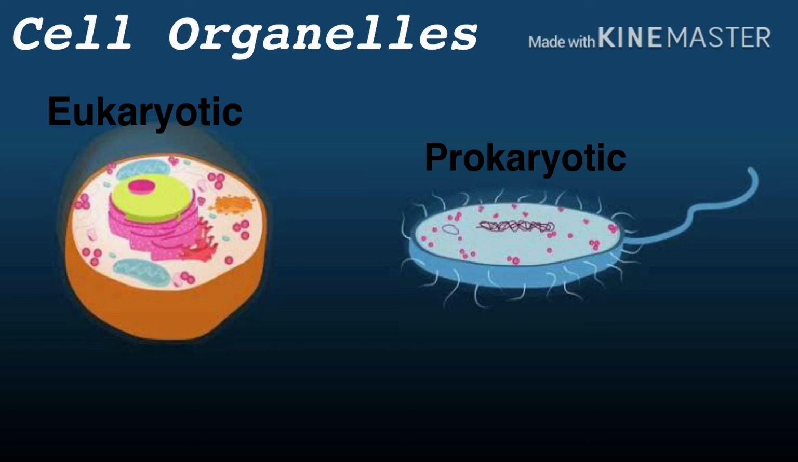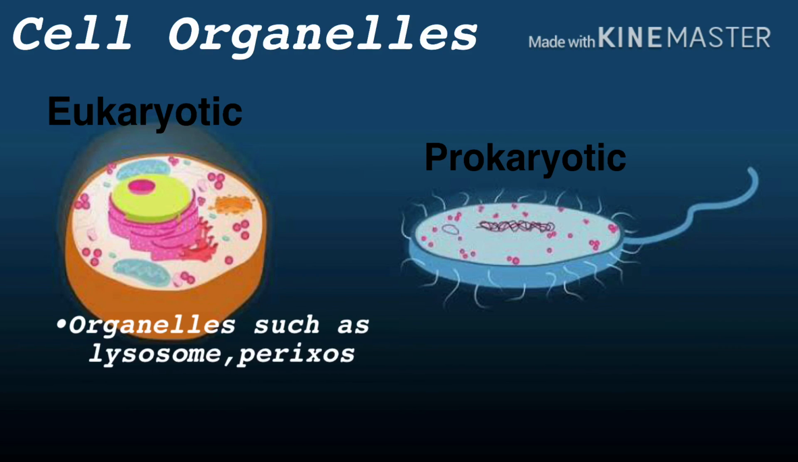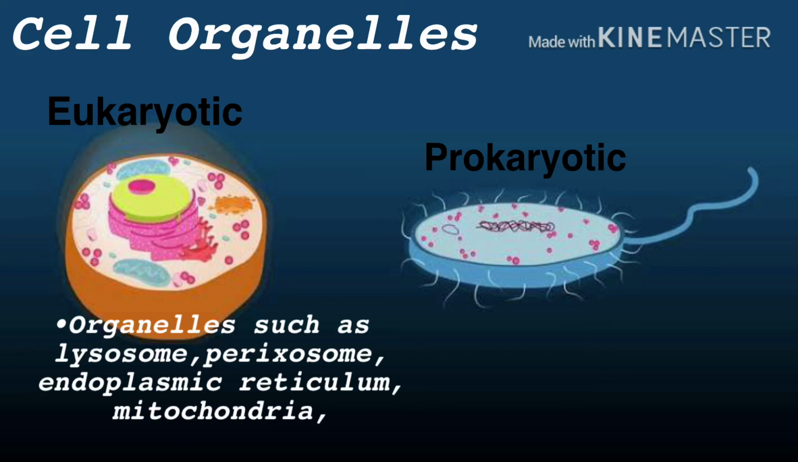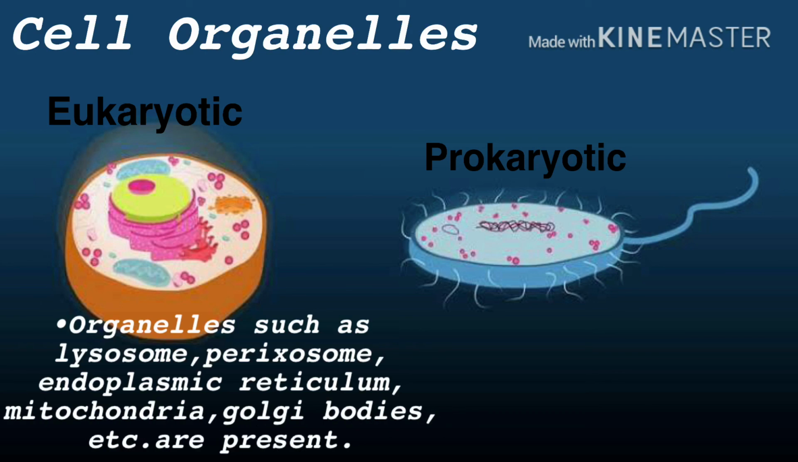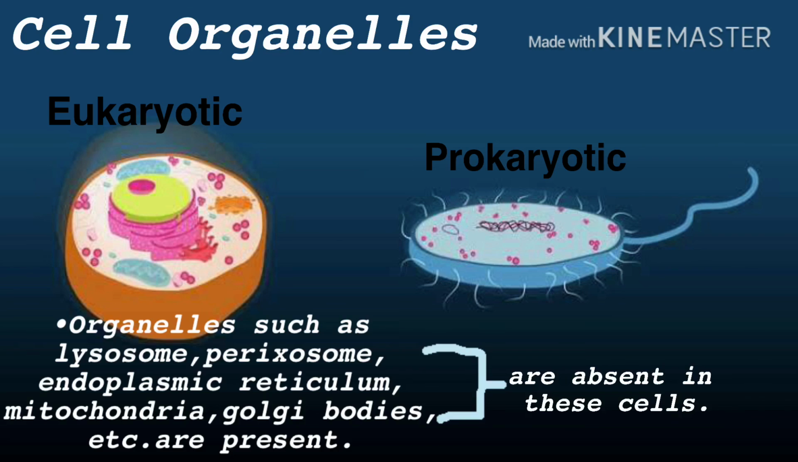Organelles such as lysosome, peroxisome, endoplasmic reticulum, mitochondria, Golgi bodies, etc. are present in eukaryotic cells. Compare prokaryotic. These organelles are absent in these cells.